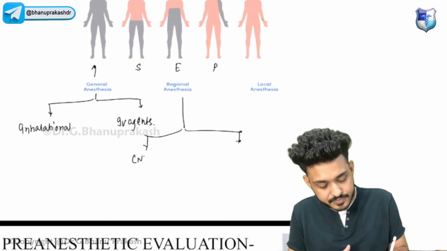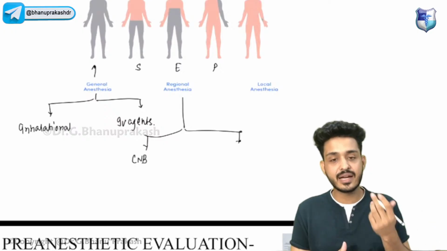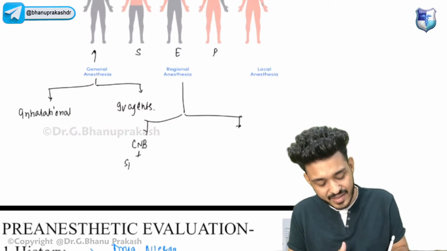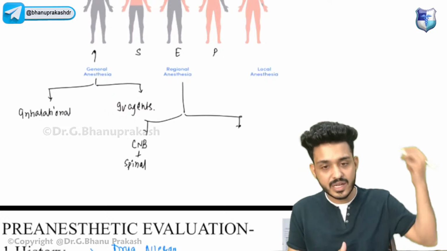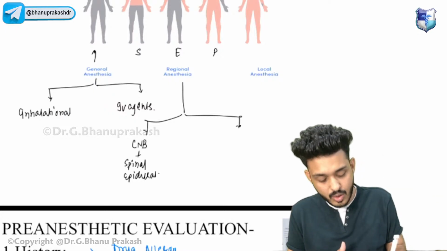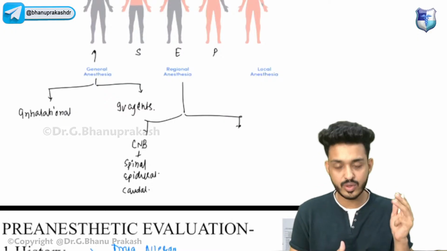It can be central neuraxial blockade, which means if it is blocking in the center, that is central neuraxial blockade. What are the things that will come in this? We are having spinal anesthesia, that would be given in the spine, right? Second one is your epidural anesthesia. Third one is caudal anesthesia. Three we have to remember: spinal, epidural, and caudal.